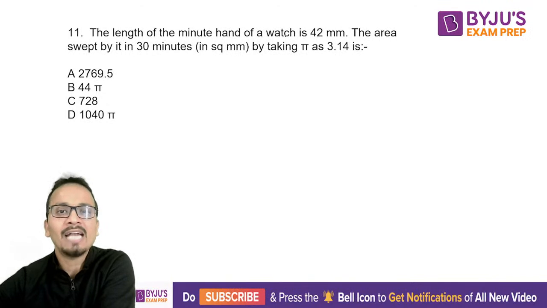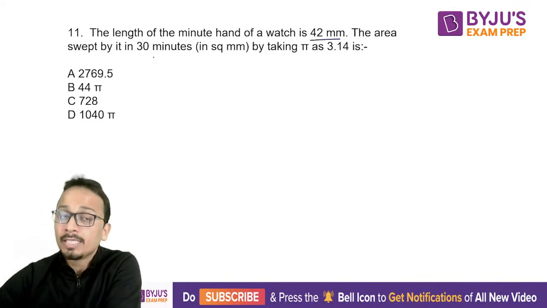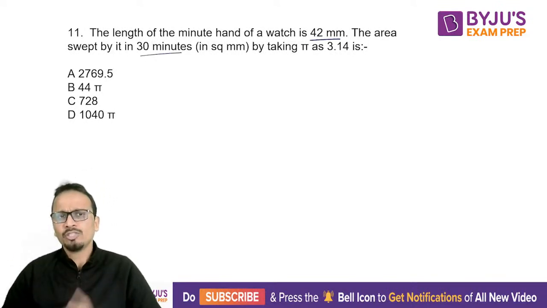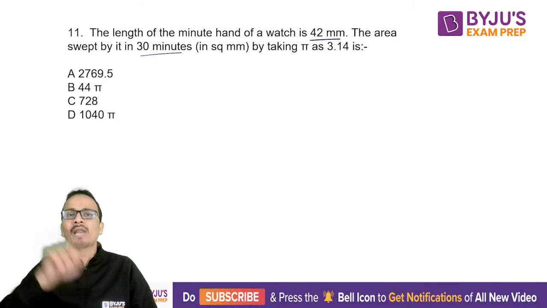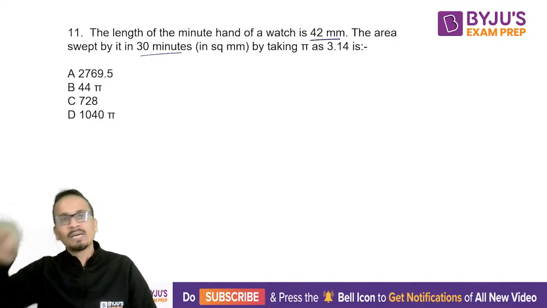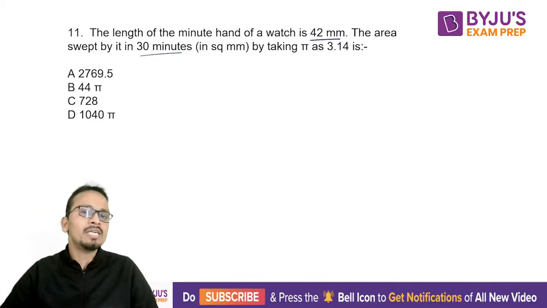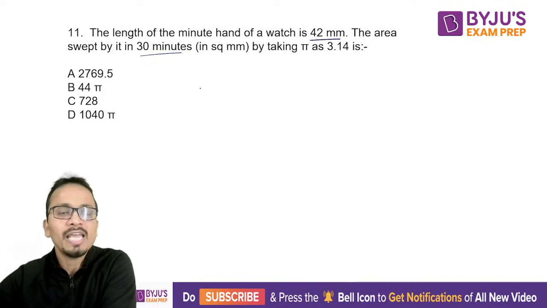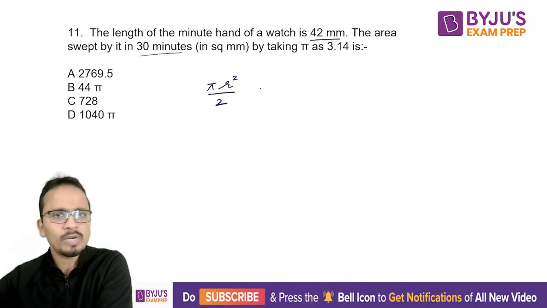The length of the minute hand of a watch is given. The area swept by the minute hand in 30 minutes. Now if I talk about the minute hand, the minute hand can go one complete round in 60 minutes. One complete round, that means complete circle in 60 minutes. So in 30 minutes, it will go half a circle. So basically, I have to find out the area of semicircle. So area of semicircle will be pi r square divided by 2. This is what you need to do.